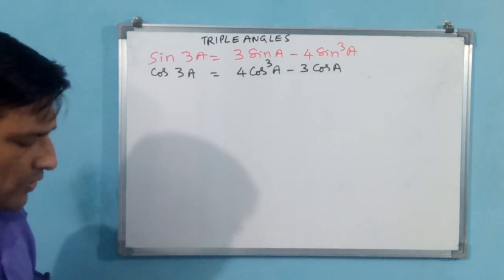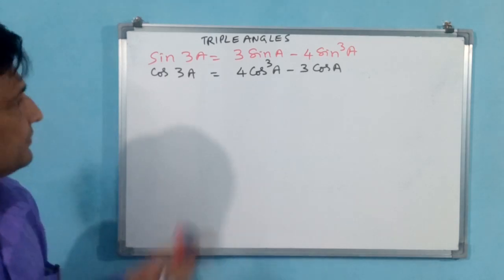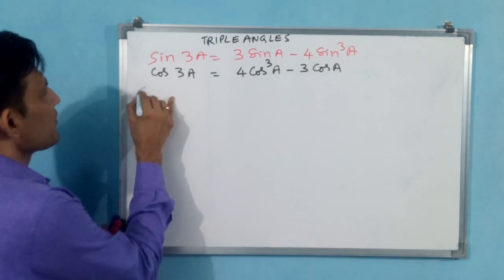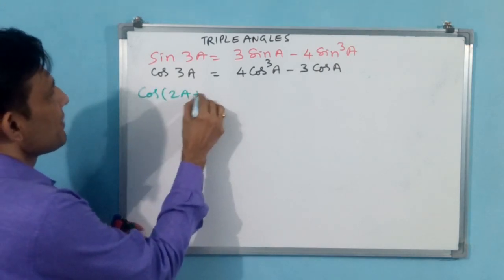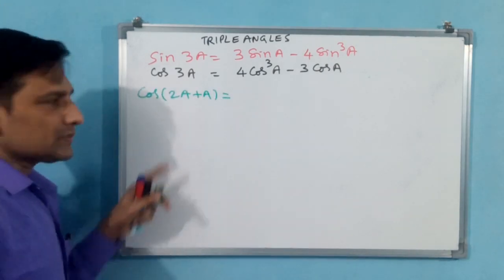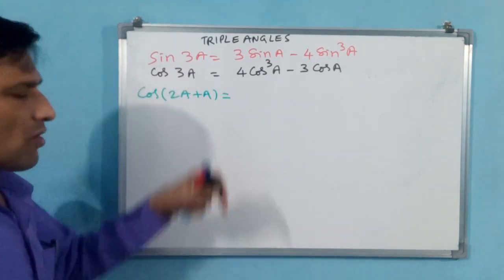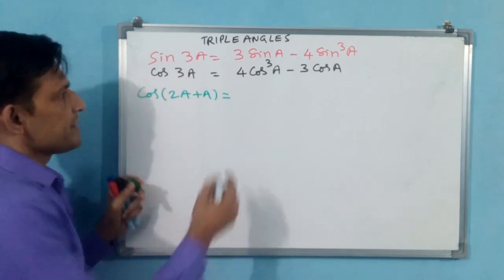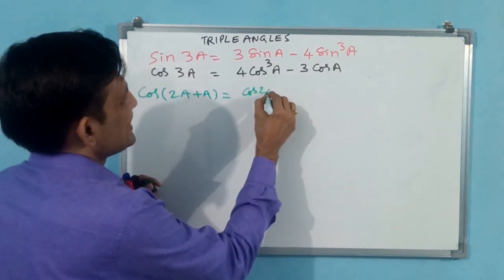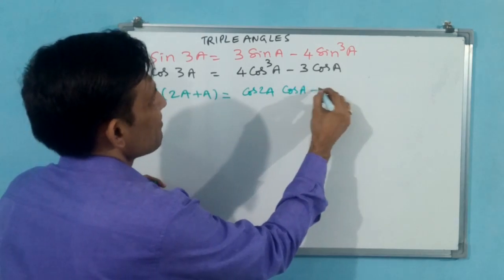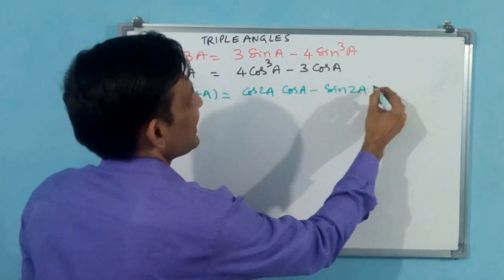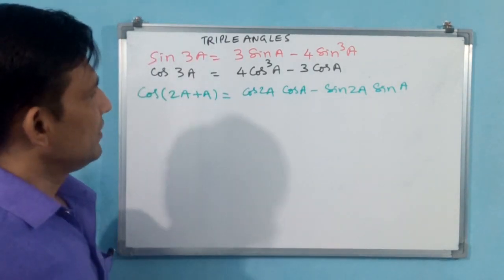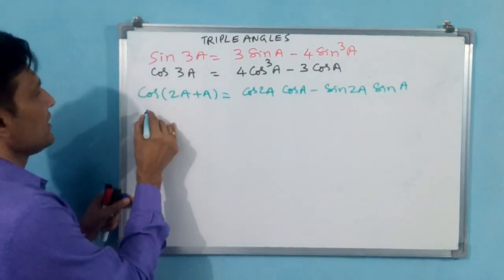Now you go for expansion. Cos 3a proof. Now you see cos 3a is equal to, how can you write? Cos of 2a plus a. Is it okay? 2a plus a, 3a. Cos of a plus b is cos a cos b minus sin a sin b.